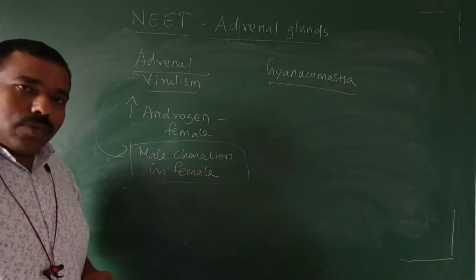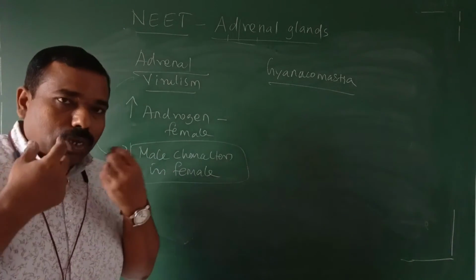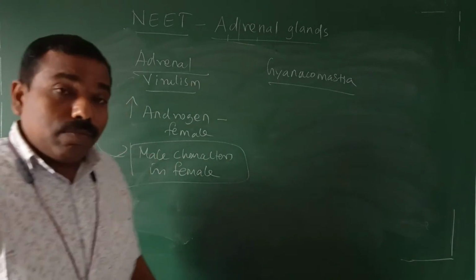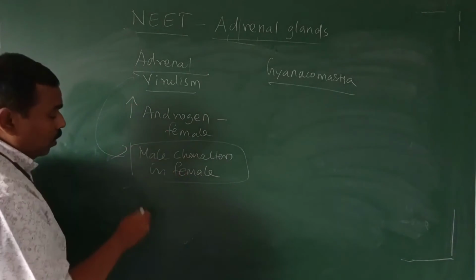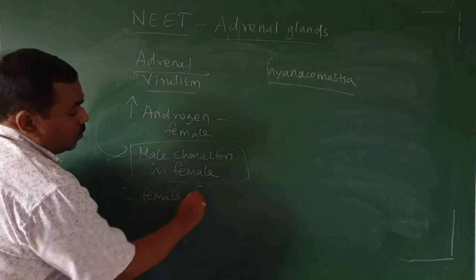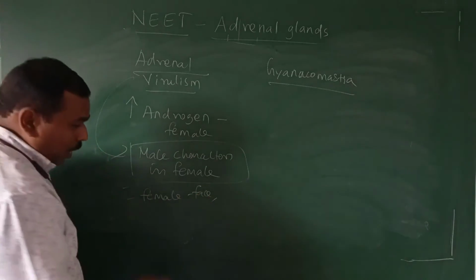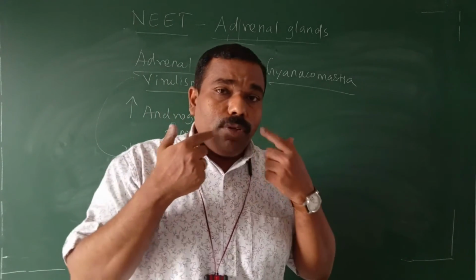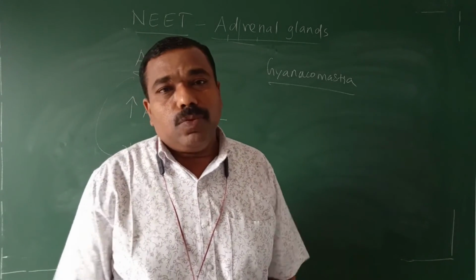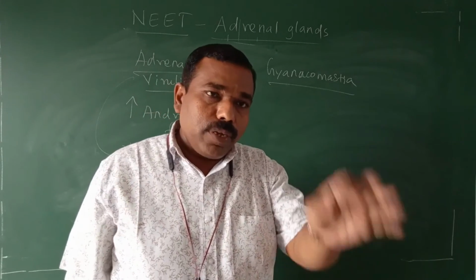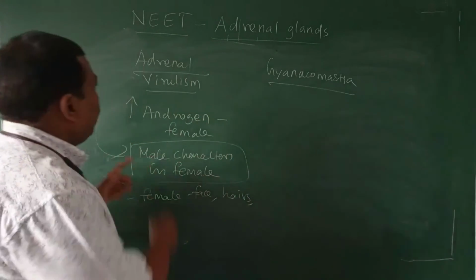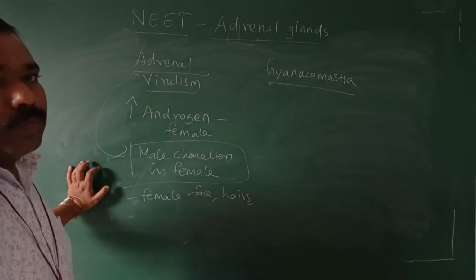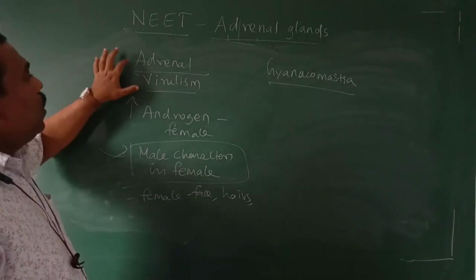What is the role of androgen? Adrenal androgen gives moustache, beard, hairs under the arm. But here, to whom does it appear? In the female face, they may have hairs. You might have seen some women have a beard, moustache, etc. So male character appears in the female due to excess amount of adrenal androgen. Remember, adrenal androgen in female. That is called adrenal virilism.